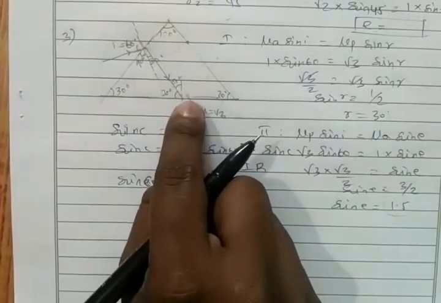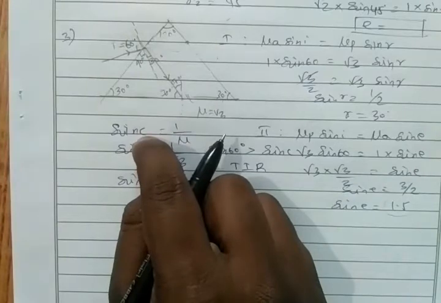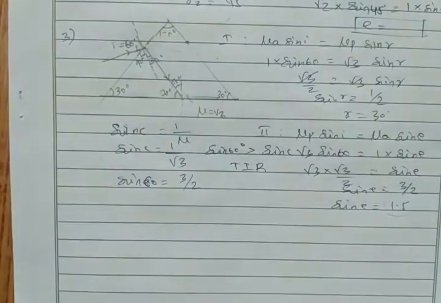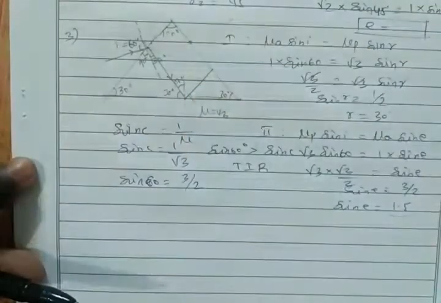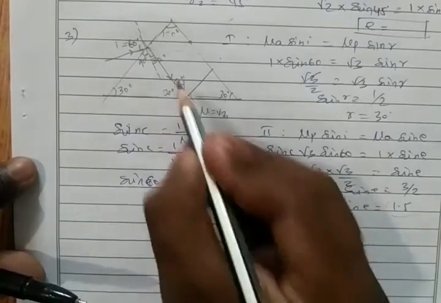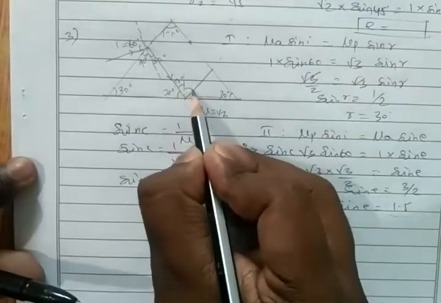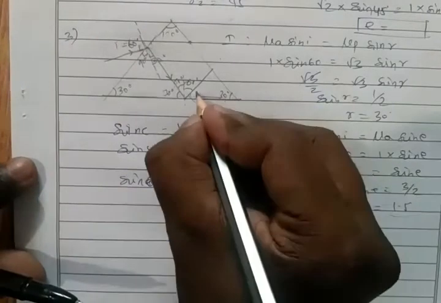So now we don't get an emergent ray here. Our ray won't come outside the prism. Instead of that, it gets total internal reflection. Again it goes to the same medium. We know about total internal reflection: bouncing back of light to the same medium. So whenever it is reflected, we apply the laws of reflection, correct? What is the second law? Angle of incidence equal to angle of reflection. So now this angle will be 30 degree.